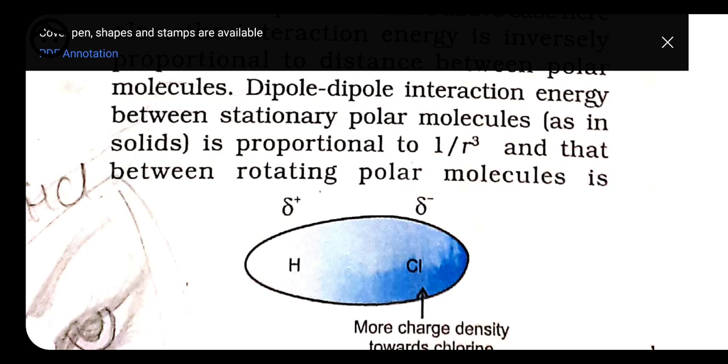For this dipole force, the condition is that the molecule should be polar in nature. Polar doesn't mean Na and Cl; we are not talking about metal and non-metal. Here we are talking about non-metals only, but there should be a difference in electronegativity, and both should be dipoles, meaning the poles of both should be different.